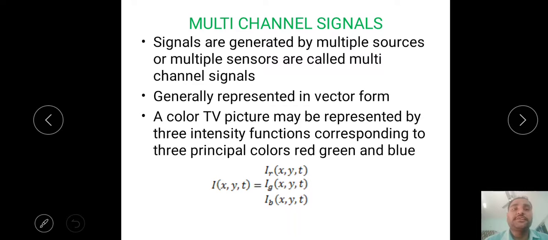Next, multi-channel signals. For generation of a signal we must have a source. If a signal is generated by only one source, it is called a single channel signal. If a signal is generated by multiple sources, then it is called a multi-channel signal. Generally every signal is generated by using a single channel. That's why it is called a single channel signal. Always we will use that.